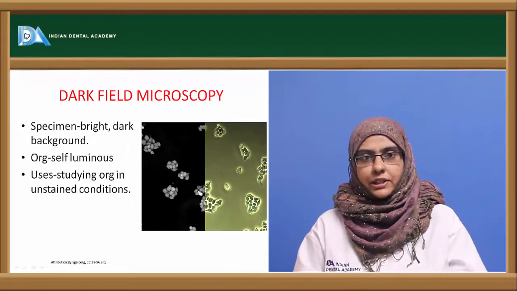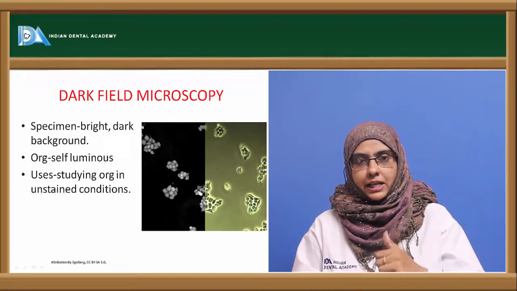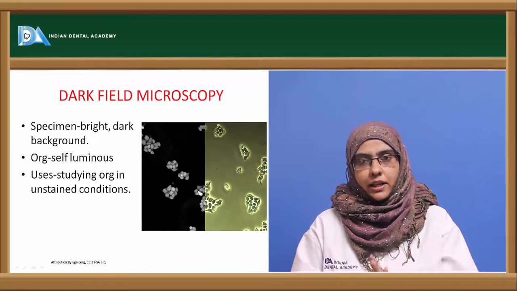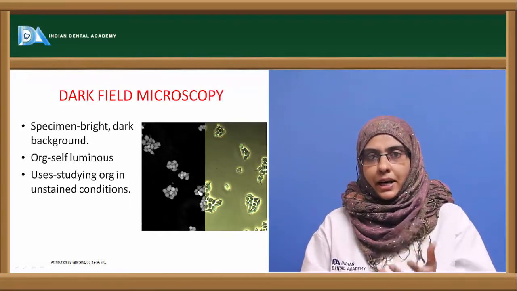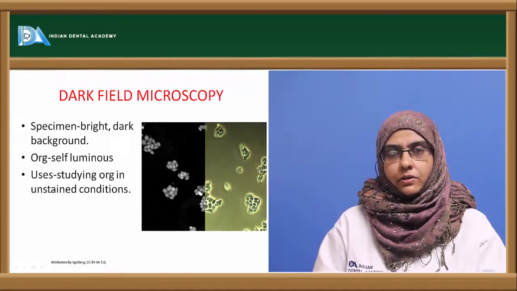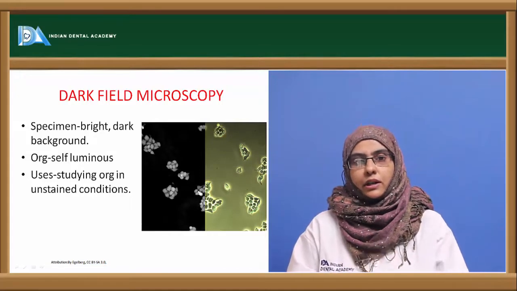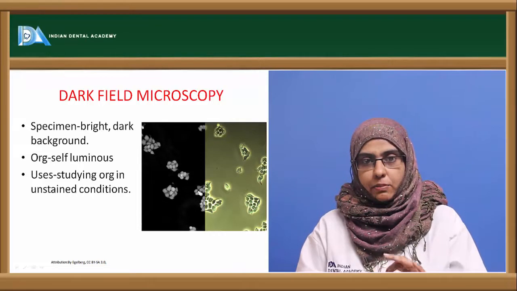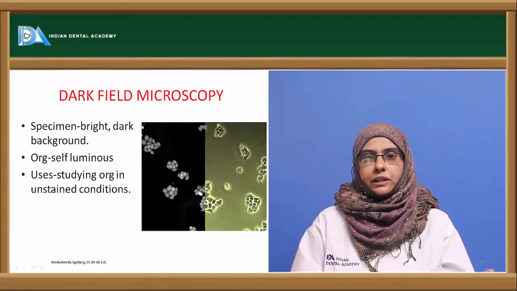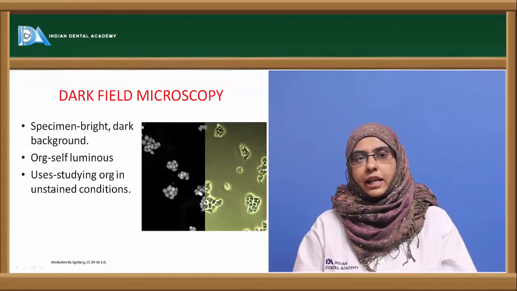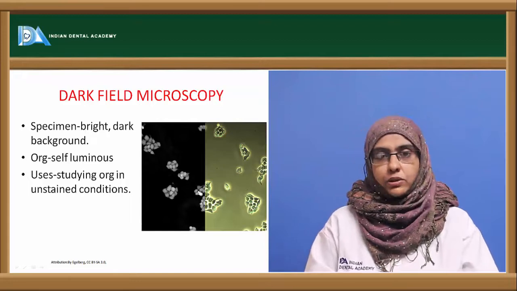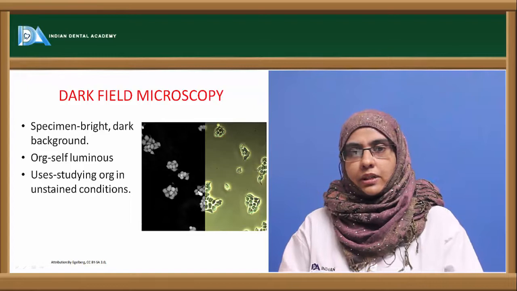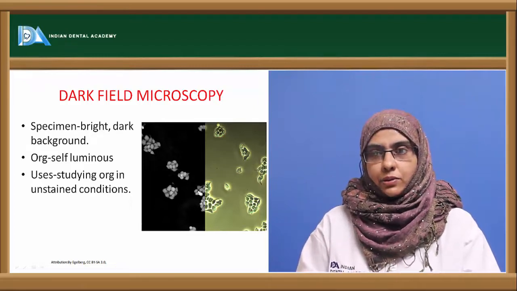So when there is a reflection of light from the organism, it is taken up and forms the image as bright and dark. Hence the organism usually appears bright against a dark background. So it is mostly used to study organisms which are very sensitive in nature, like spirochetes. It brings about a good contrast between the organism and the surrounding without any staining technique. So when you want to see the organism in living, unstained conditions, you can use this dark field microscopy.